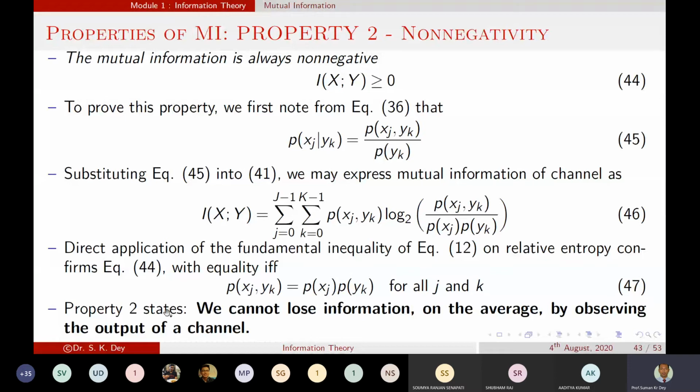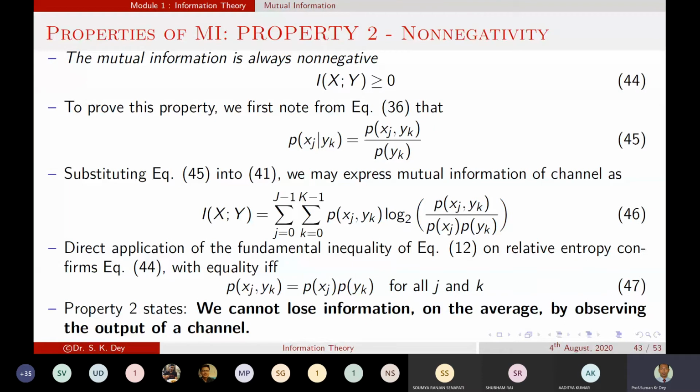So now we can state that we cannot lose information on the average by observing the output of a channel. So what is the statement? The non-negativity is saying that if the mutual information is not negative, it means we will not lose any information at the output end.